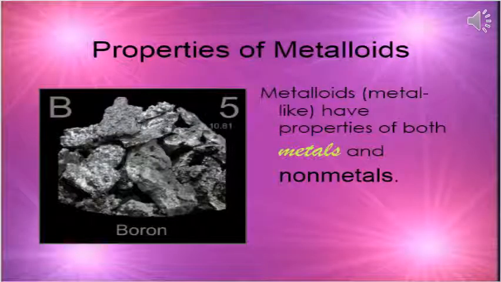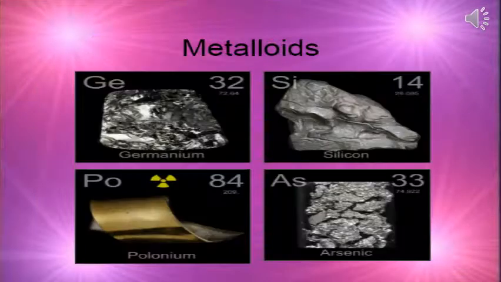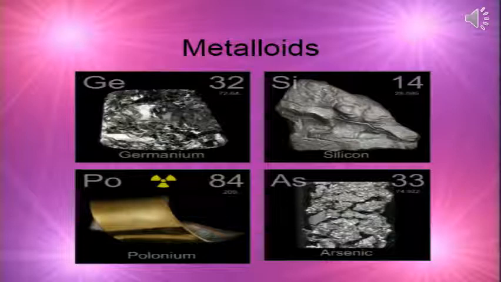Now, let's look at the properties of metalloids. Metalloids have properties of both metals and non-metals. Few examples of metalloids: germanium, silicon, polonium, arsenic. As we read metalloids, it shows both the properties of metals and non-metals.